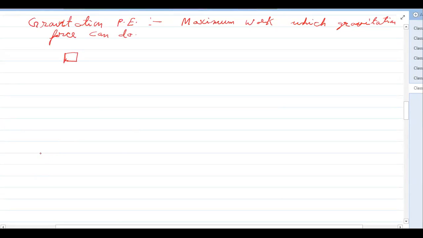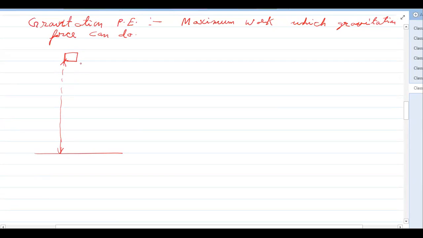Suppose we have an object at height h. If you release it, it will acquire some kinetic energy, some velocity, and it will be able to do some work on another object.